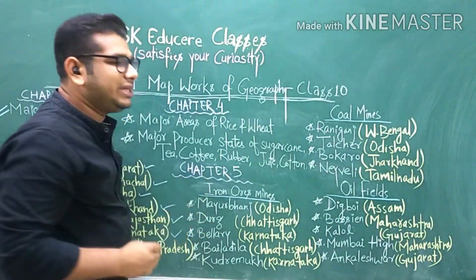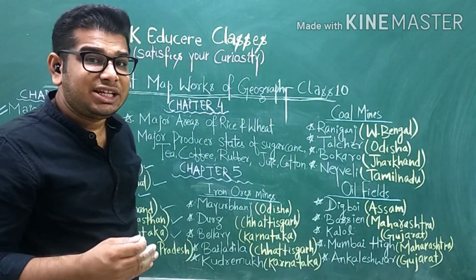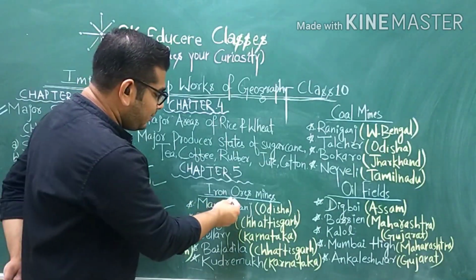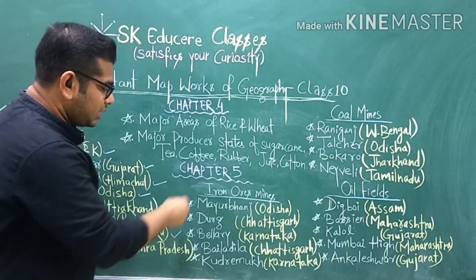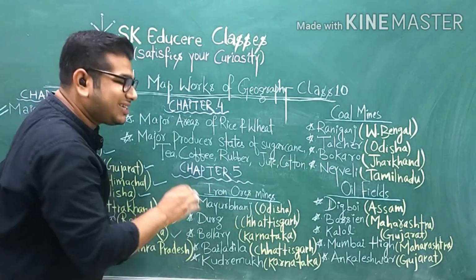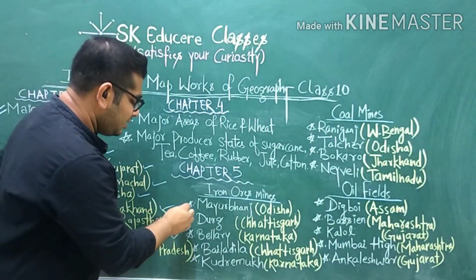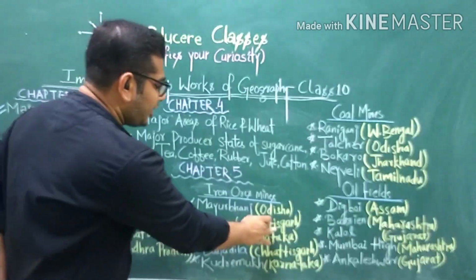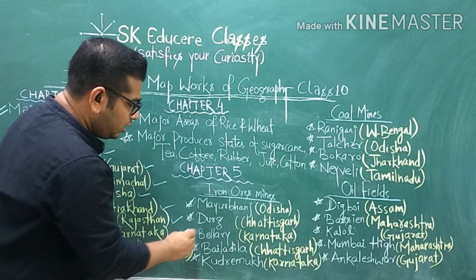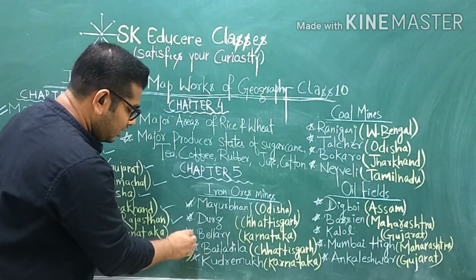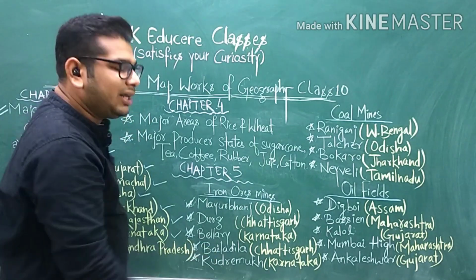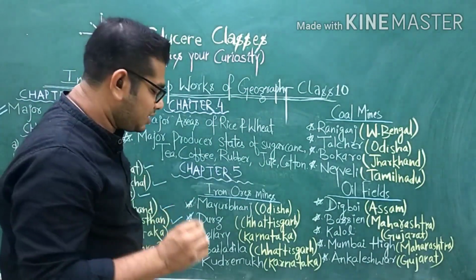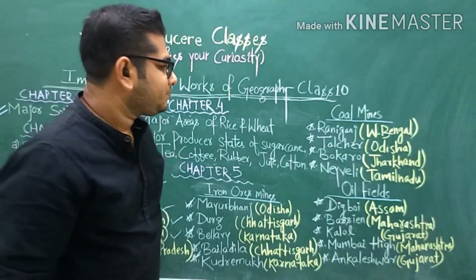Now chapter 5, which is mineral and energy resources. From this chapter you may be asked to locate iron ore mines. Some important iron ore mines which can come in your board exams are Mayurbhanj, which is located in Odisha, Durg, which is located in Chhattisgarh, Bellary, which is located in Karnataka, Bailadila, which is located in Chhattisgarh, Kudremukh, which is located in Karnataka.